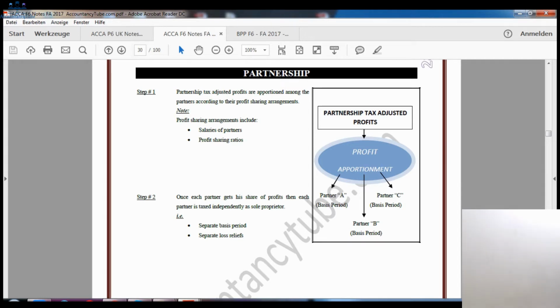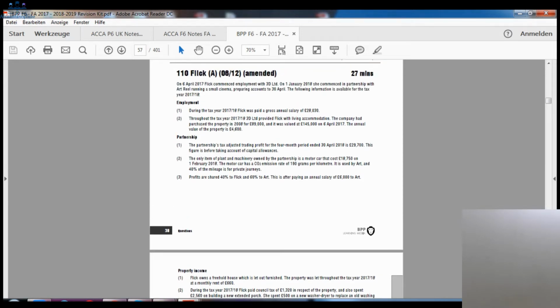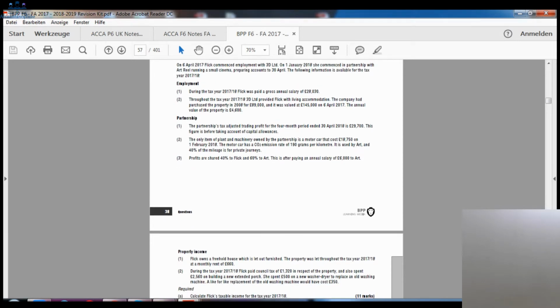Right? Now we are going to do a past exam paper. It was examined in June 2012. That is the question which you can see on your video screen. In the requirement, there are actually two requirements, but we are just reading the first requirement for now. Calculate F's taxable income for the tax year 17-18.